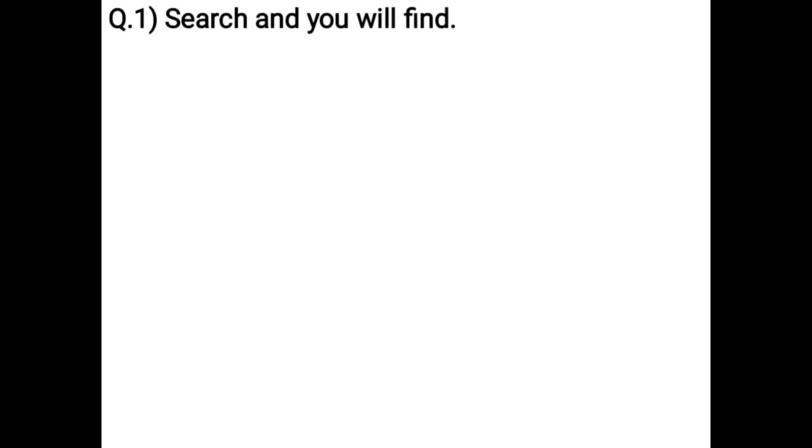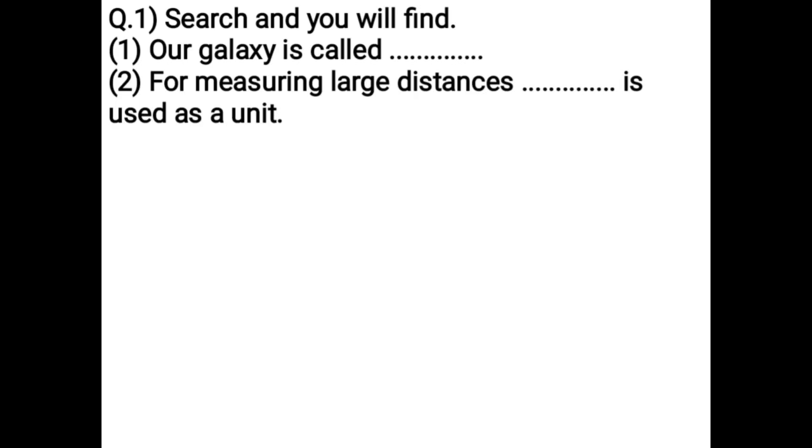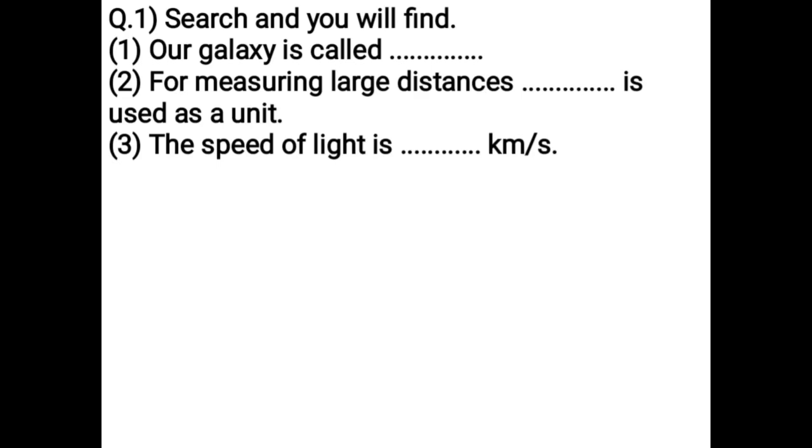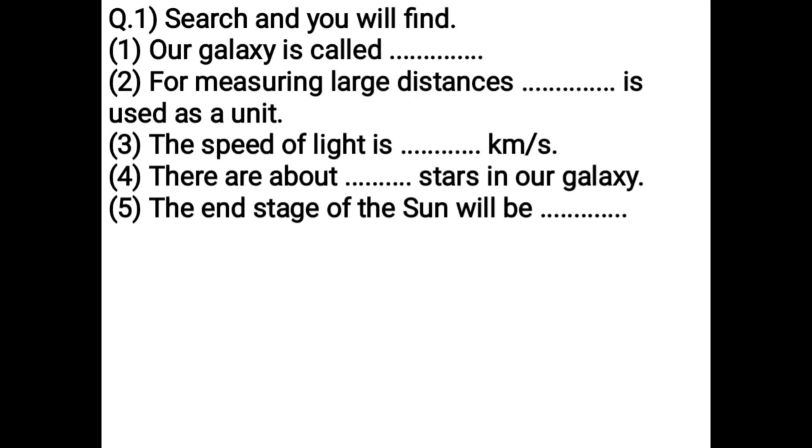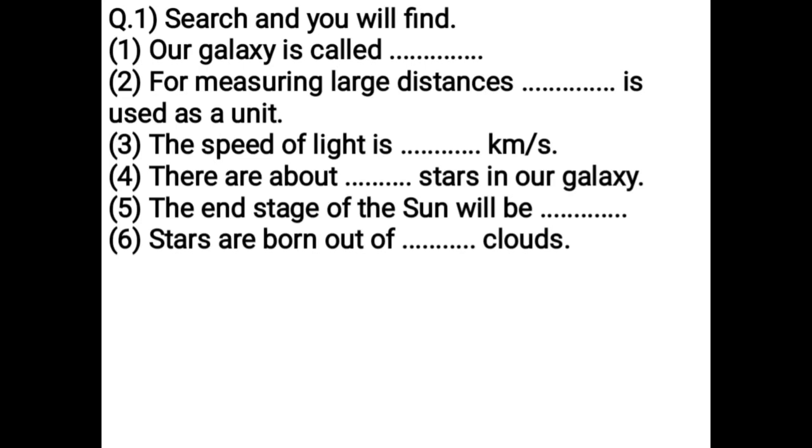Search and you will find. A galaxy is called dash: Milky Way and Mandakini. For measuring large distances, dash is used as a unit: light year. The speed of light is dash kilometer per second: 3 lakhs. There are about dash stars in a galaxy: 100 billion. The end stage of the sun will be dash: white dwarf.